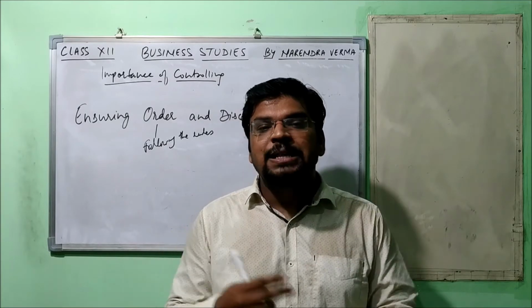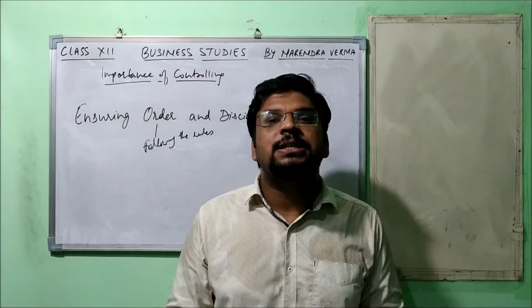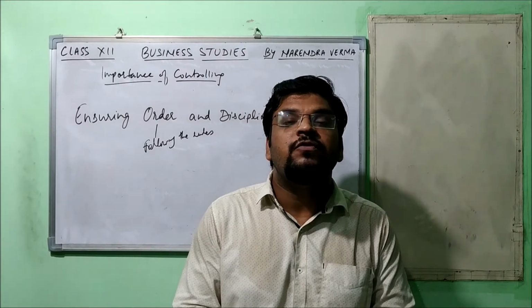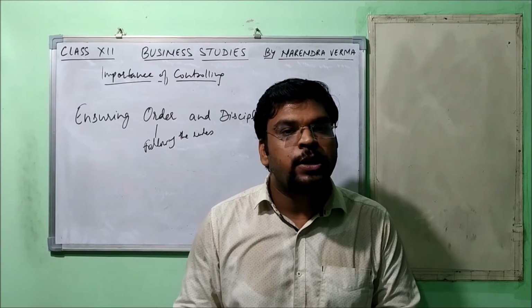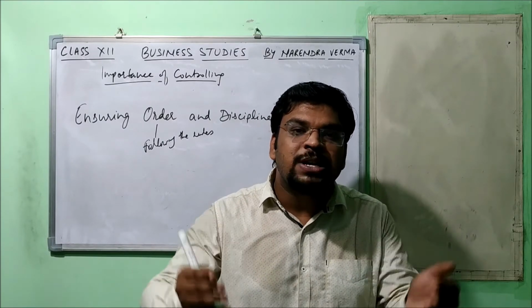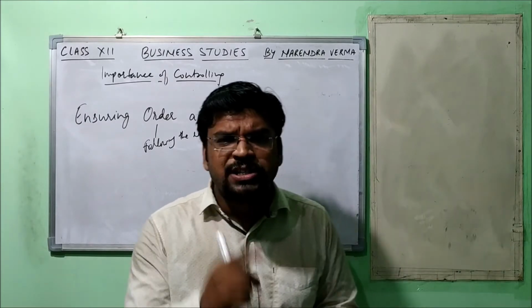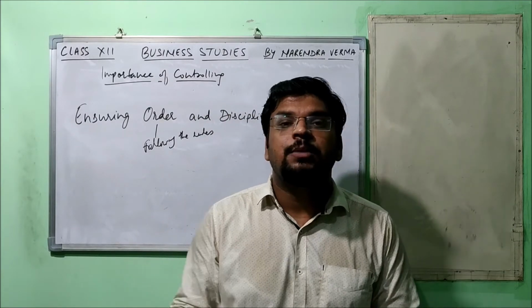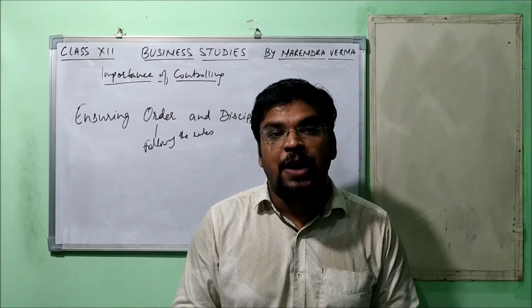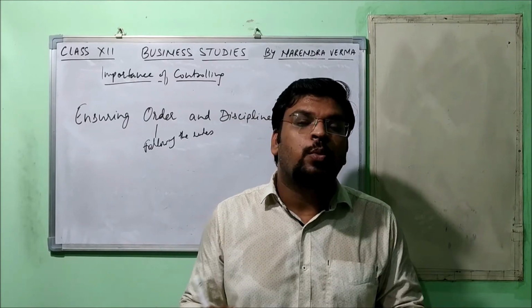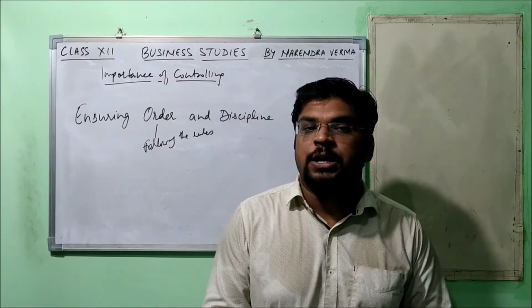By applying all this, an environment is created in the organization which pushes everyone to follow all the rules and regulations and to maintain discipline in the organization. Let me give you one example. A manager came to know that some of his employees are in the habit of coming late every day, and it's not possible to talk to them and scold them every day about their timings.